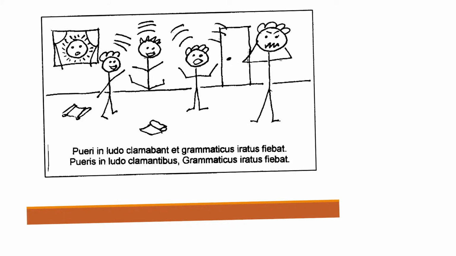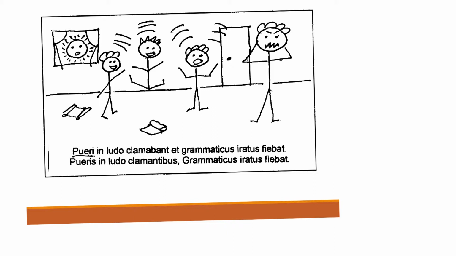Let's see another example. Alright, this one I want to chunk out. So let's go ahead and find our subject. Pueri is our subject. And since that's plural with the I, I'm going to go ahead and look for a plural verb. And the sign of the plural verb is probably going to be an NT.